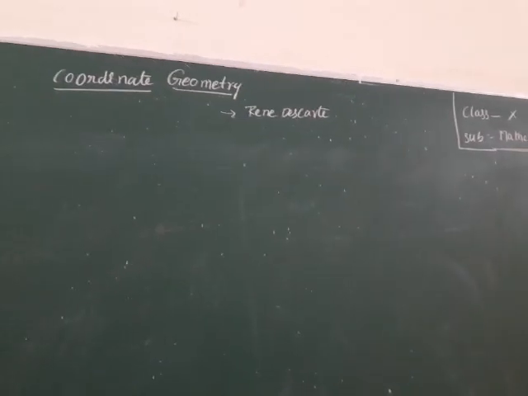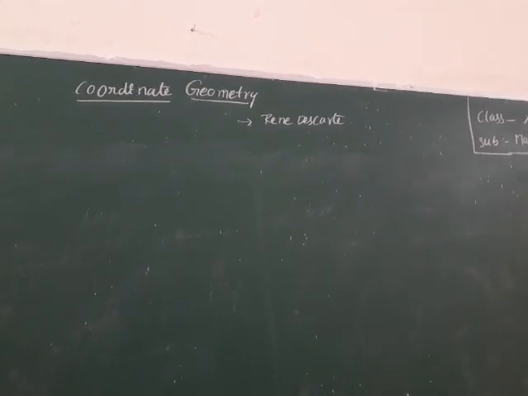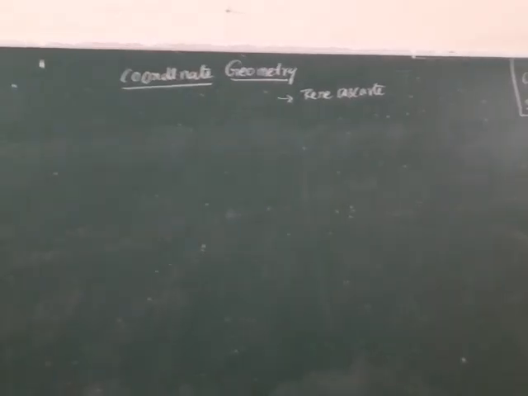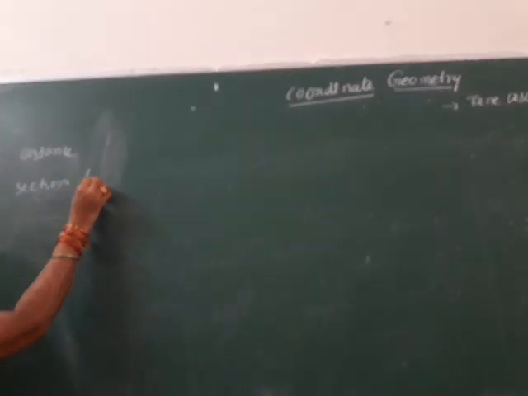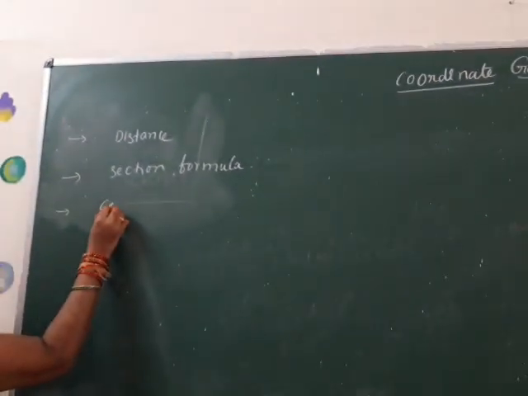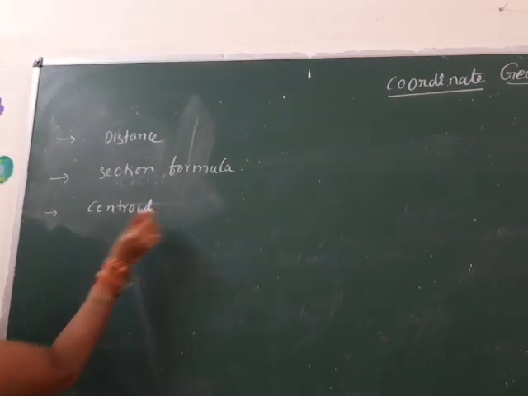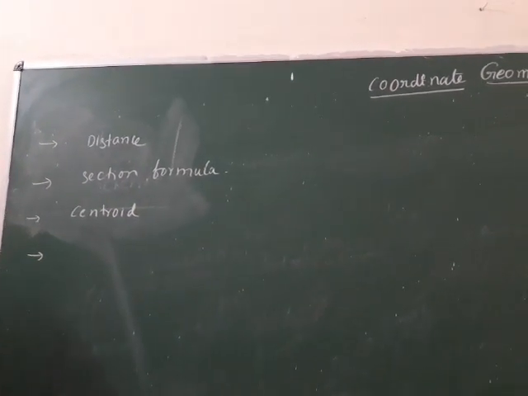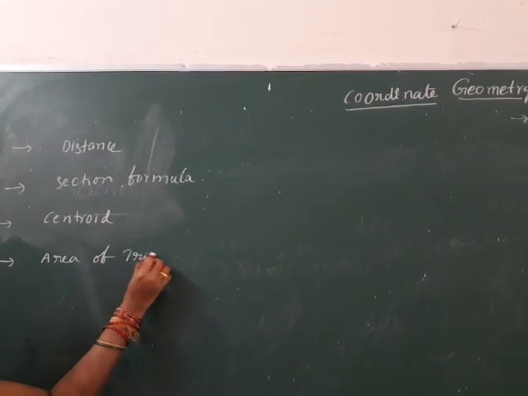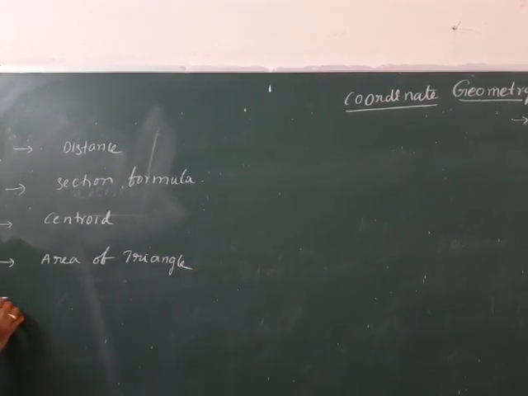Okay, in this chapter we will discuss the concepts: distance, section formula, centroid, area of triangle, and slope.